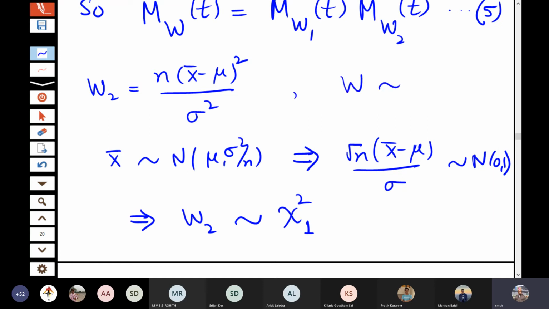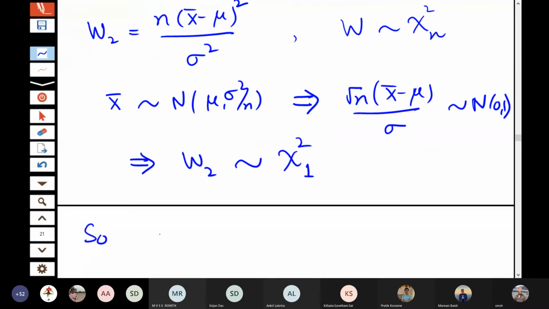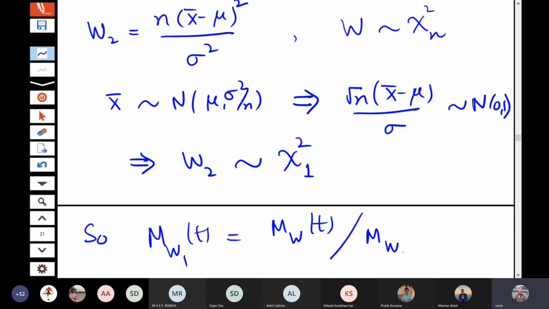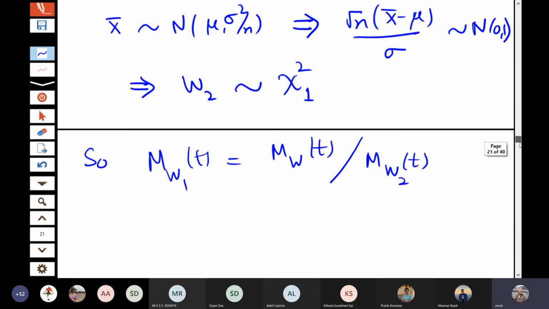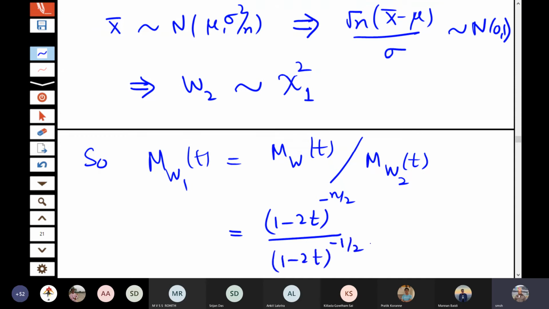W is following chi square n. Okay. So MW1(t) is equal to MW(t) divided by MW2(t). And these values we have because it is (1 minus 2t) to the power minus n by 2, and this one is (1 minus 2t) to the power minus 1 by 2. That is (1 minus 2t) to the power minus (n minus 1) by 2 for t less than half.